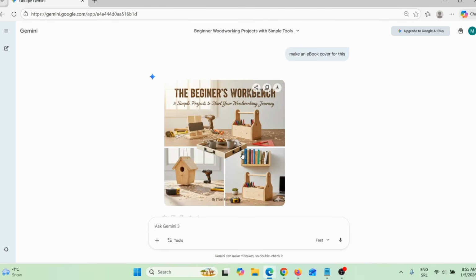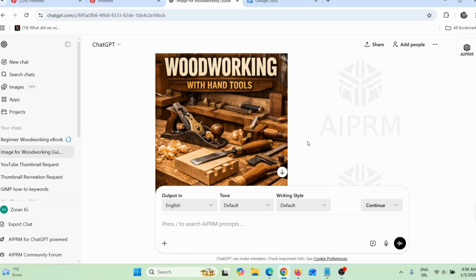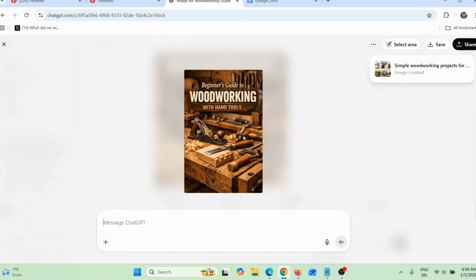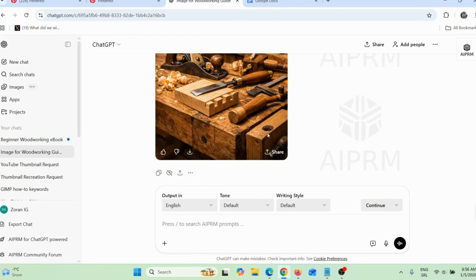Let me just wait to see what ChatGPT will do. Now this is what ChatGPT did. This actually looks much better. As you can see, this is actually really good. So let me just close this and I can click here to download this to my desktop.